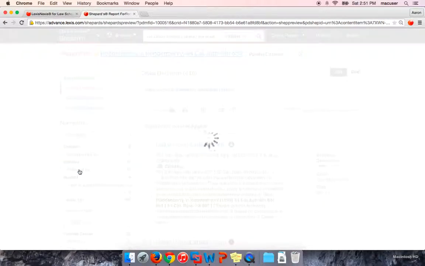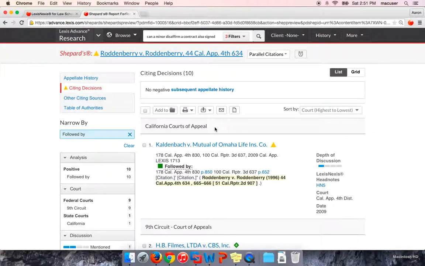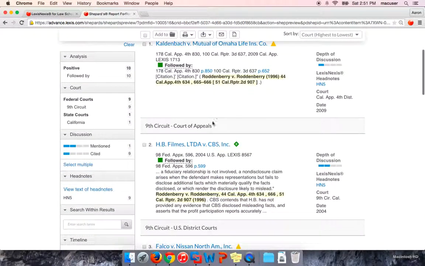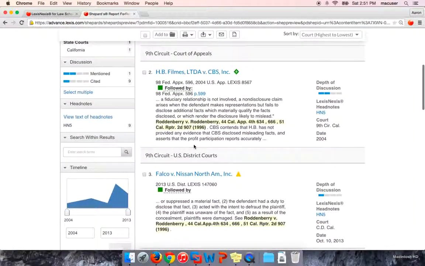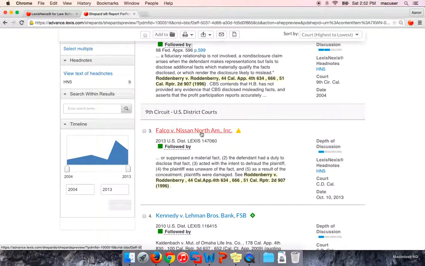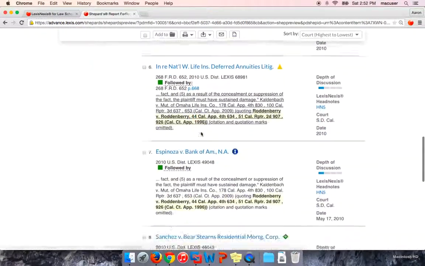So these 10 cases, for example, may have said the rule in Roddenberry is this. We like what they said. We're going to use the same analysis in our decision. So they're really following what Roddenberry's opinion stated. So these are the cases, if you liked Roddenberry, that you want to start with and hopefully find some really good examples of just additional supporting case law.